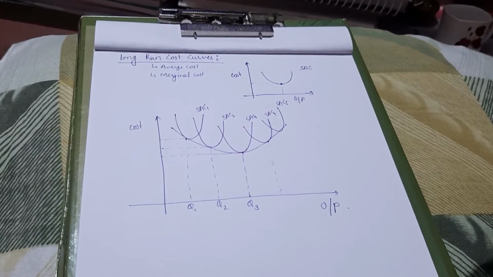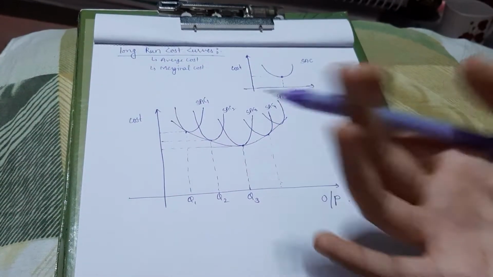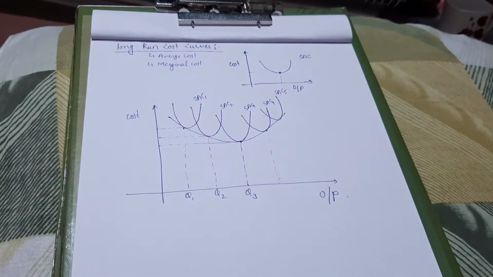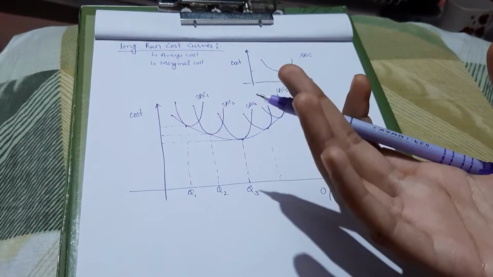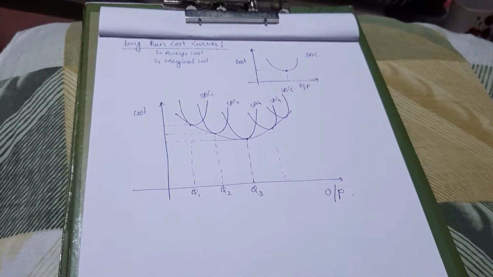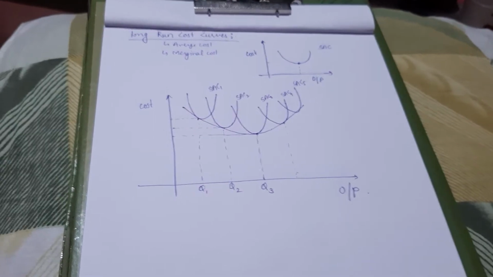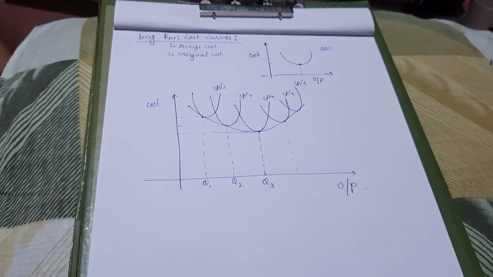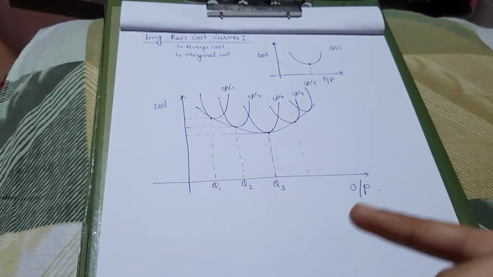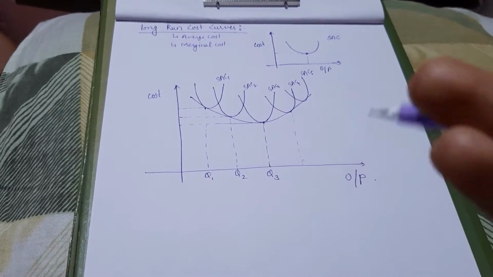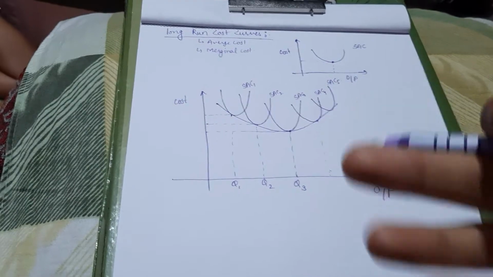While in the case of returns to scale, we have long run production. That means we have much time. We can change any factor we want, such as the production site and techniques, whatever we want to change. And one thing is clearly stated in long run production: there is no cost known as fixed cost.